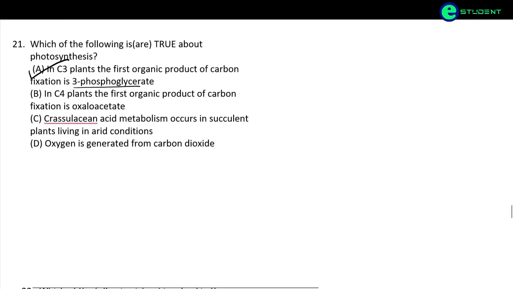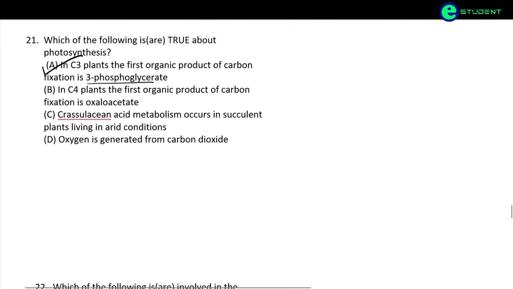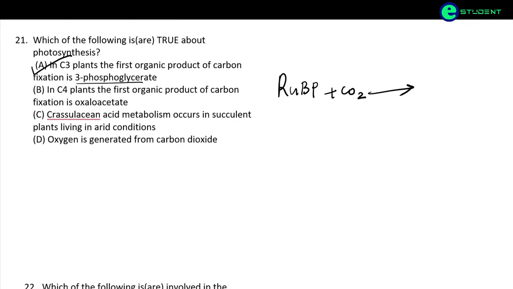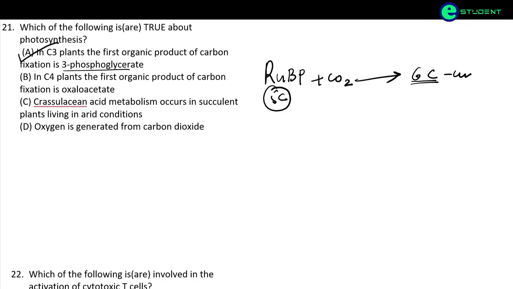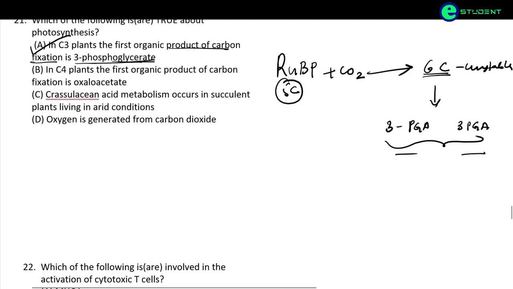In C3 plants, the primary acceptor of carbon dioxide is RuBP, ribulose bisphosphate, a 5 carbon compound, which accepts carbon dioxide and forms a 6 carbon product which is unstable, and then this is broken down into 2 molecules of 3-phosphoglycerate. So yes, A is the correct option.